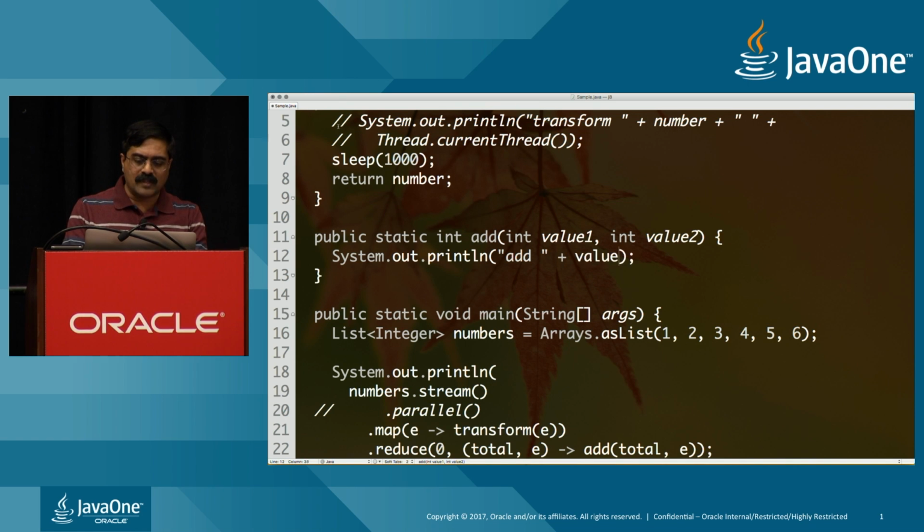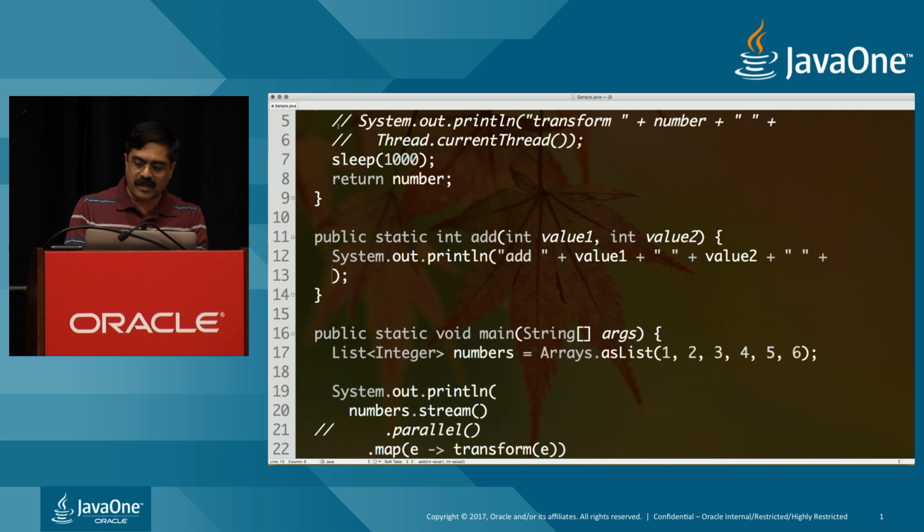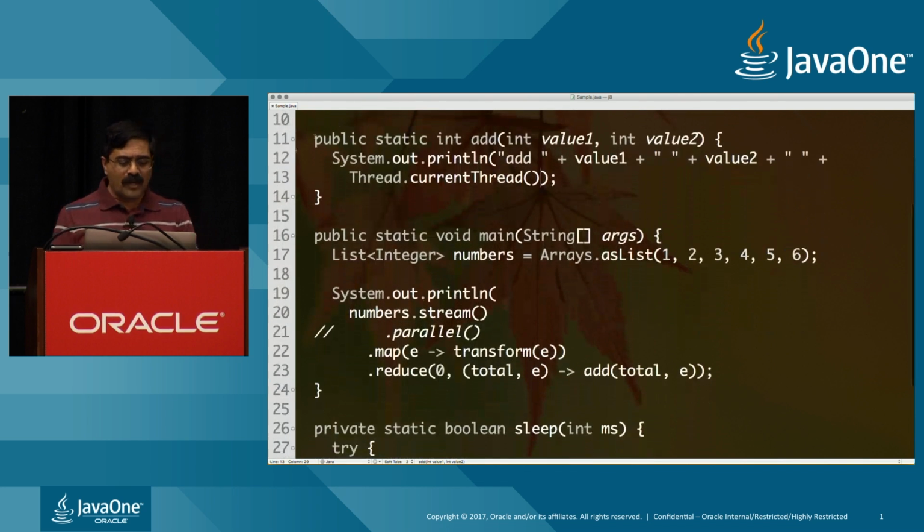In this case, we'll output the value 1, and then we will output the value 2. And then finally, we will output the thread information as well. So Thread.currentThread, and print it. Well, if we do this, it's sequential execution at this point. We start with the value of 0, like I said. He's going to take his own age and add to 0 and then pass it down.